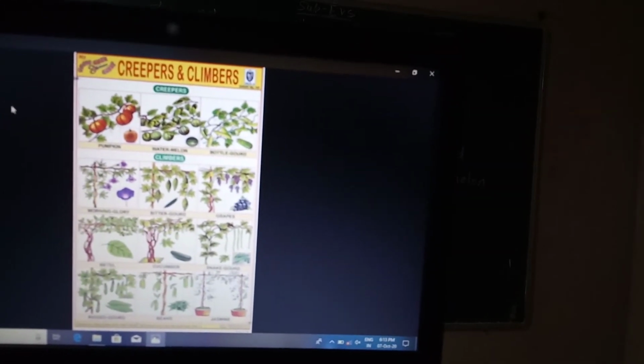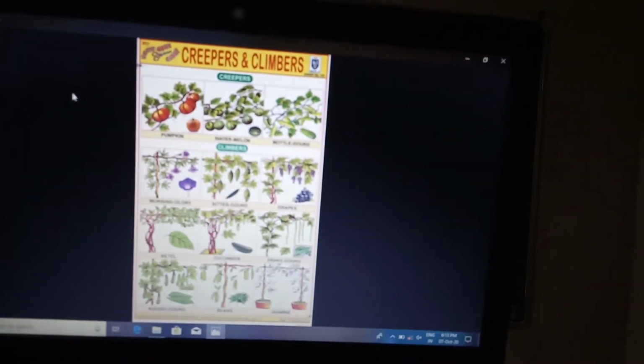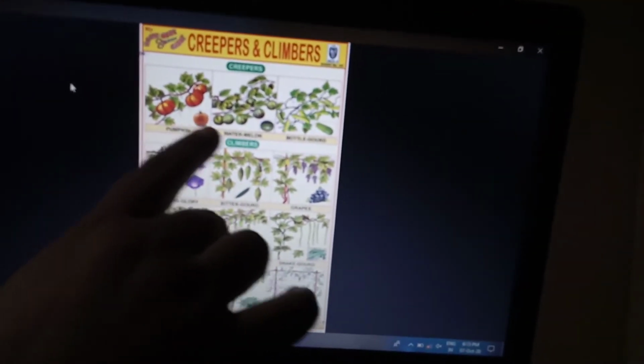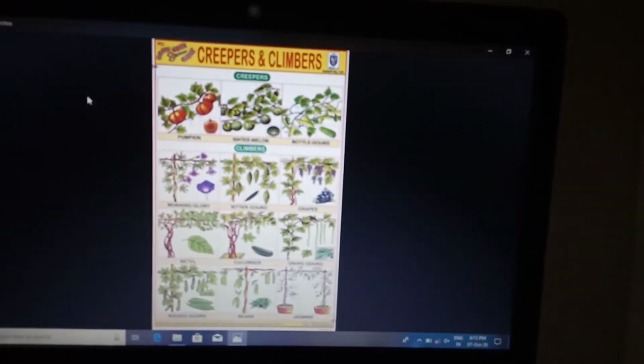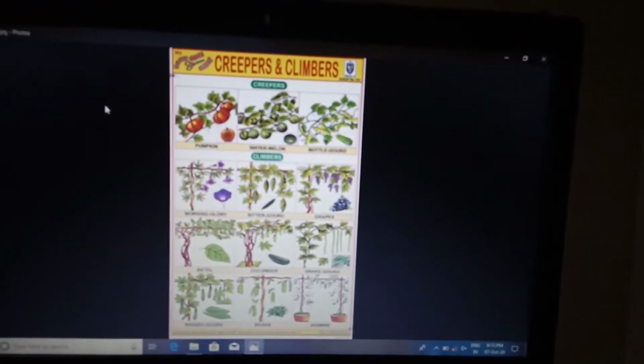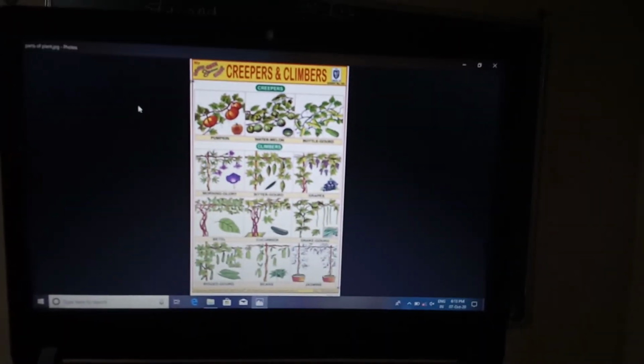Yes friends, see here, among creepers and climbers, some plants are pumpkin, watermelon and bottle gourd. You can see this. They are growing on the ground, so these are called creepers.